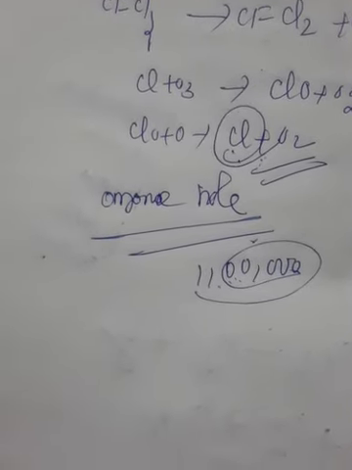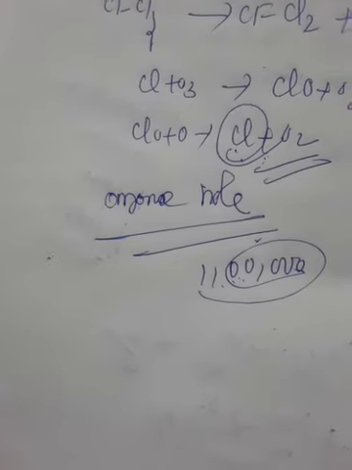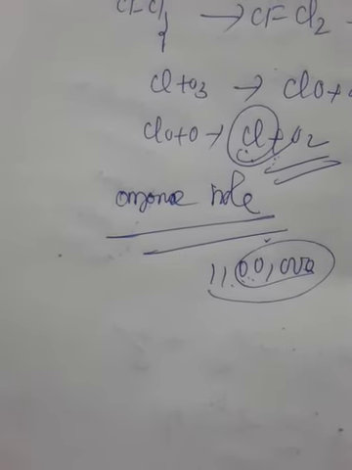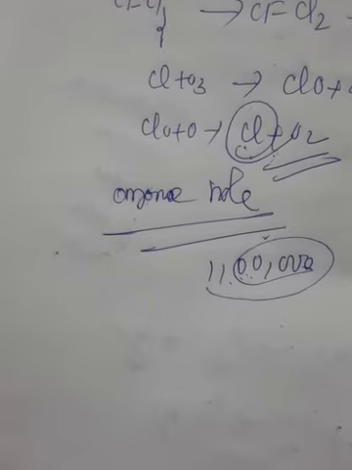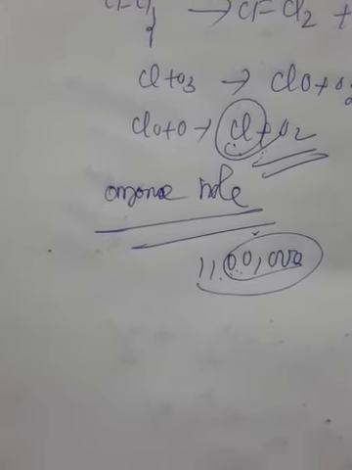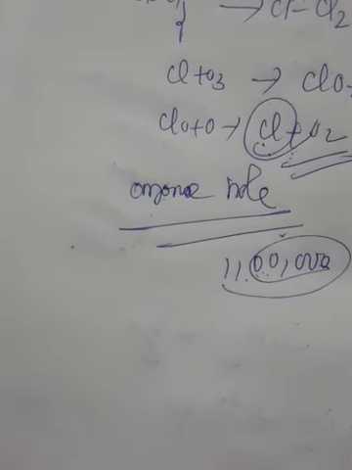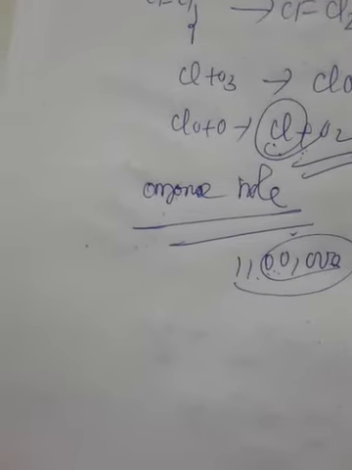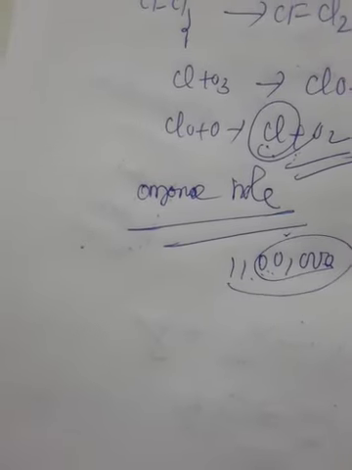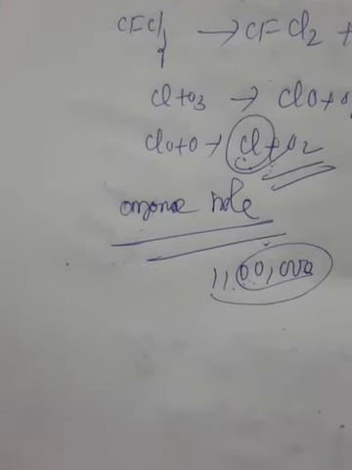Everything is given clearly on page number 268. Here you have to learn what is meant by ozone layer, what is the reason for ozone depletion, what is ODS, what is the environmental impact of ozone depletion, what is CFC, and what is the work of oxides of nitrogen. Everything is given in the book, pages 268 and 269. Children, you mark everything in the book, go through it and prepare.